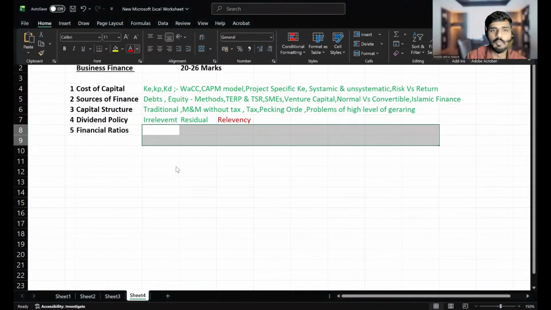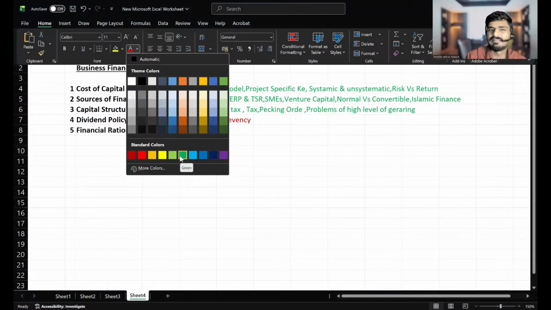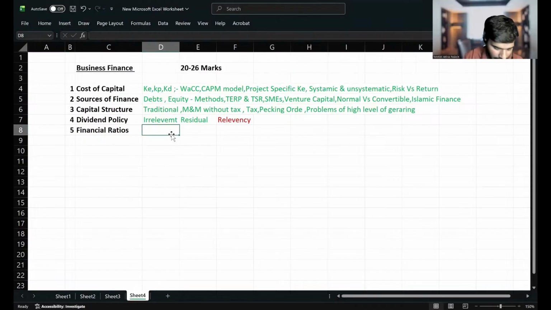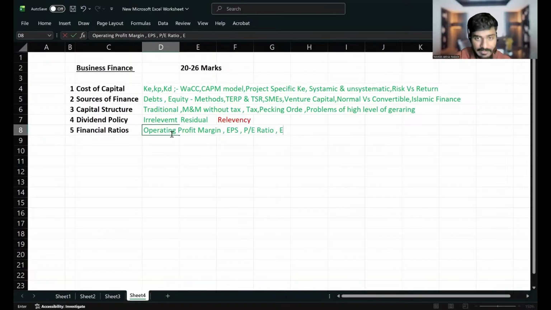Don't consider this the whole thing, but these are the important ratios: operating profit margin, EPS (earnings per share), then the PE ratio, then earnings yield, then dividend cover ratio. What is the connection between PE ratio and earnings yield?